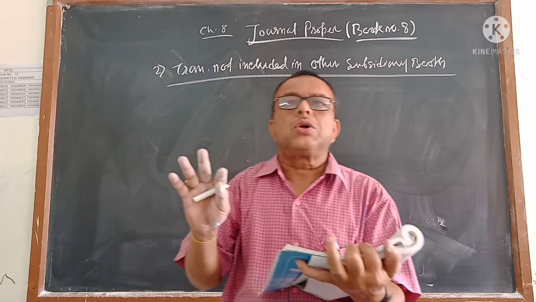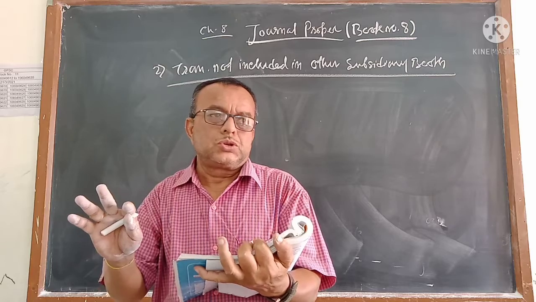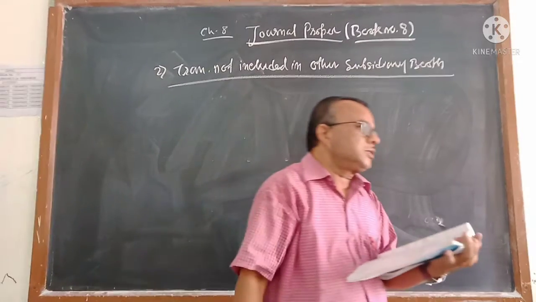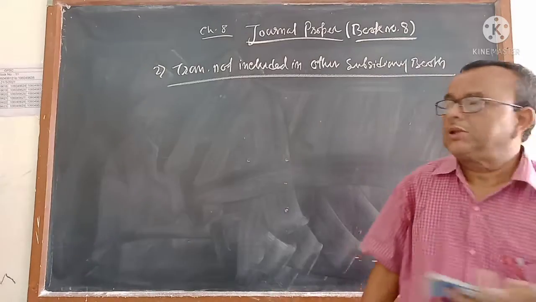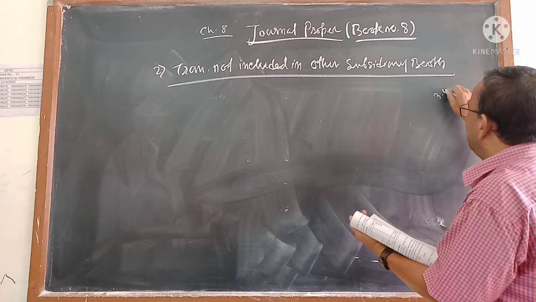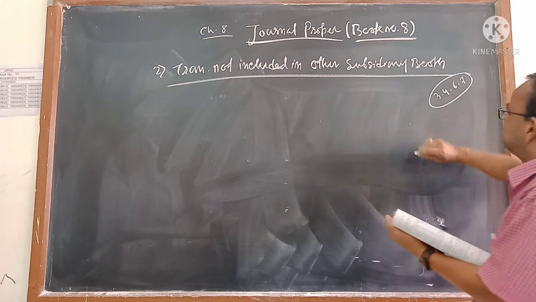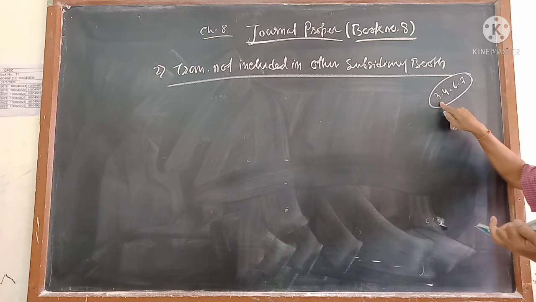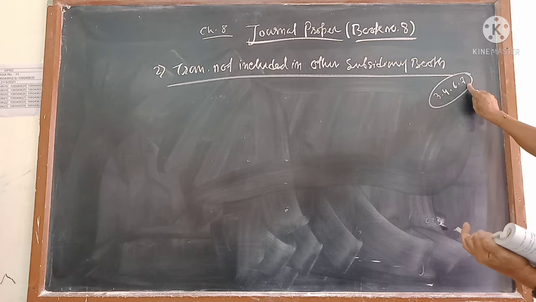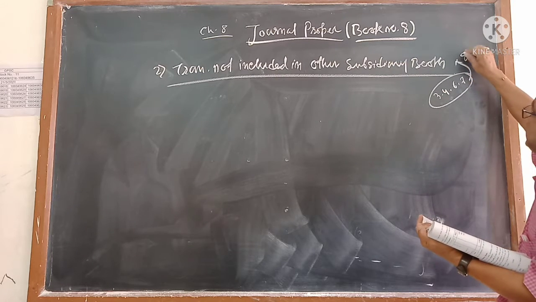Number 3 and 4 we will not write as separate subsidiary books. वो book number 8 में हम भेज देंगे. और bills related transactions, that is book number 6 and 7. So what they have done? They have done 3, 4, 6 and 7. 3 is the purchase return books, this is sales return books, this is bills receivable books, this is bills payable book. They have written in number 8.